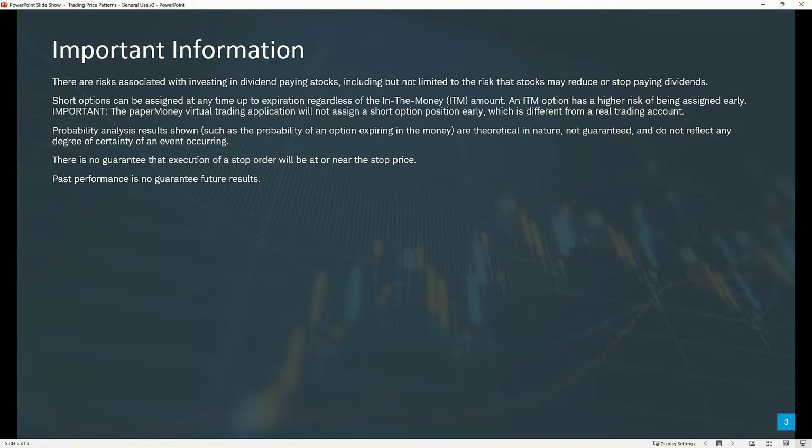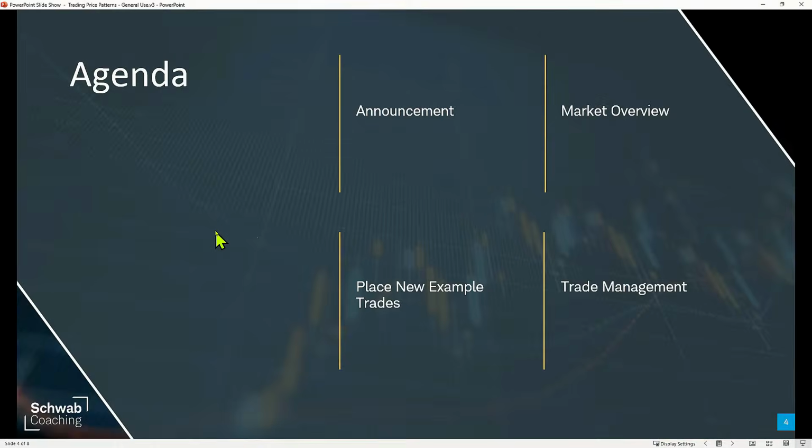Have I seen it happen? Yes, I have. And so, if it happens to you, especially if it's something like a short put vertical where all of a sudden you own a bunch of really expensive stock that you had no desire to own, it can kind of take your breath away. So just be aware that that is a possibility.